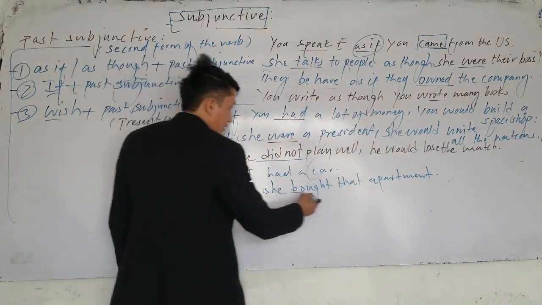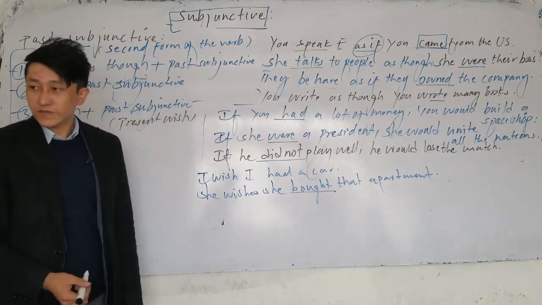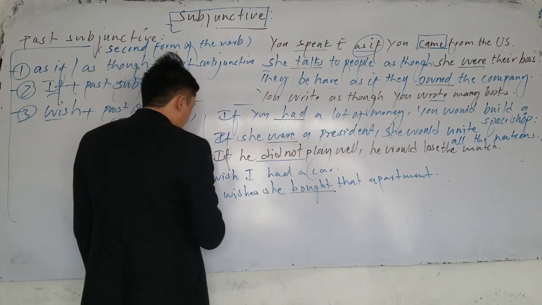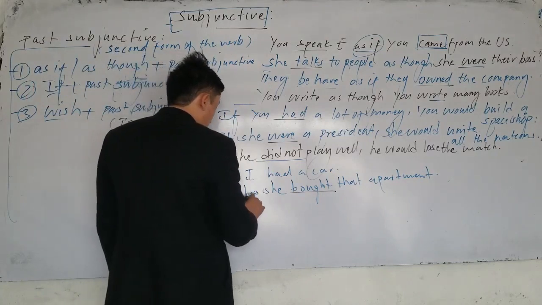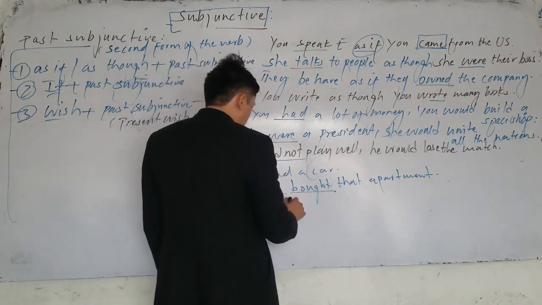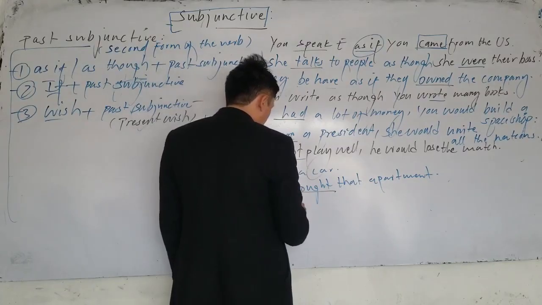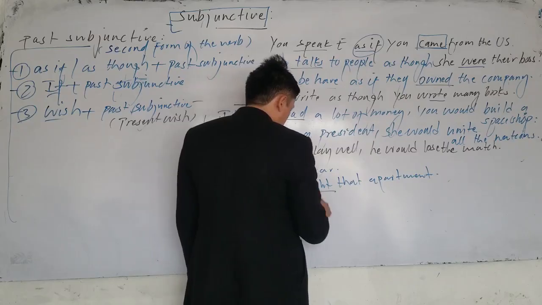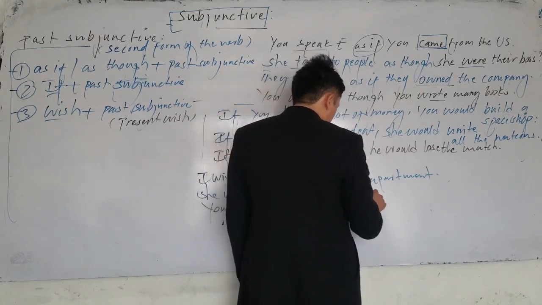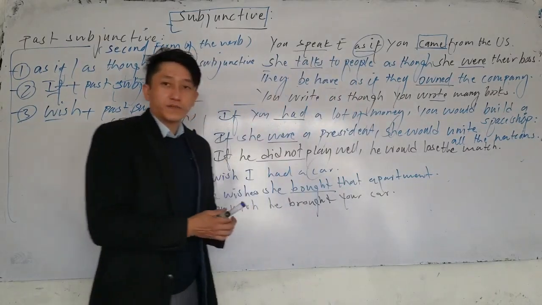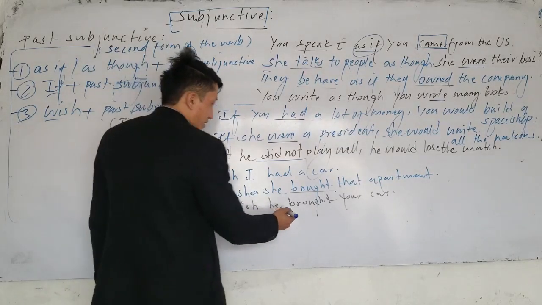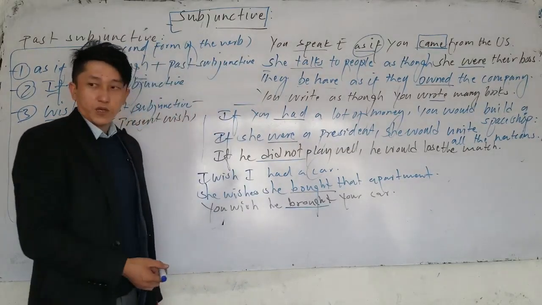Now the structure here, she bought that apartment, is what subjunctive? Past subjunctive, sorry. Or you wish he brought your car. Which one is subjunctive here? You brought. What do you wish right now?